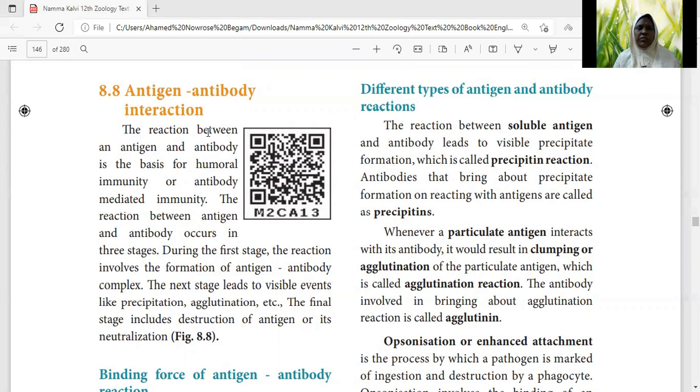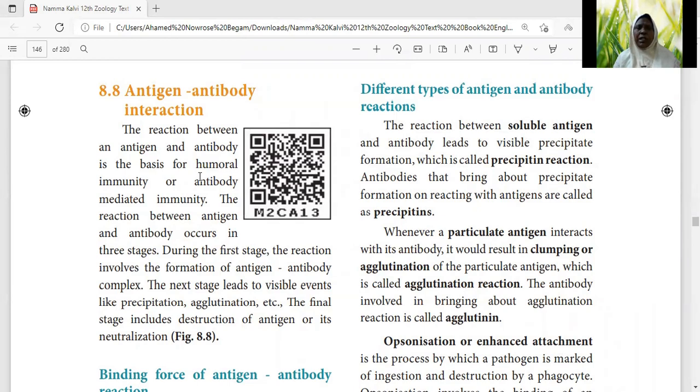So in this chapter, immunology, we have discussed already about what is immunity and what are the components of the immune system. We also learned in detail about the structure of the antibody. So in this class, we'll discuss what is this antigen-antibody interaction. This is the interaction between antigen and antibody.